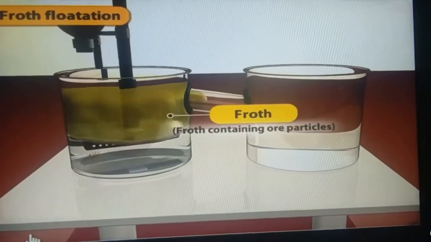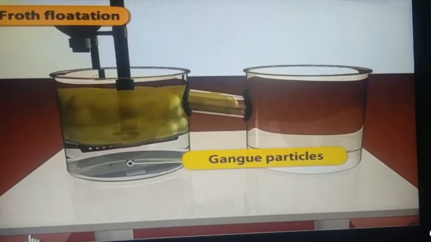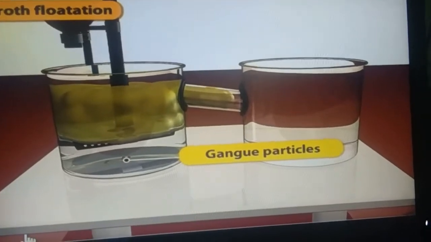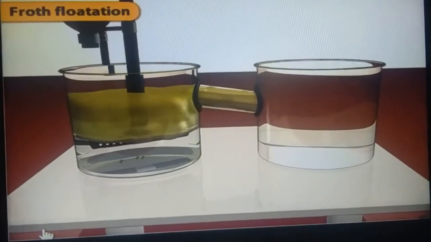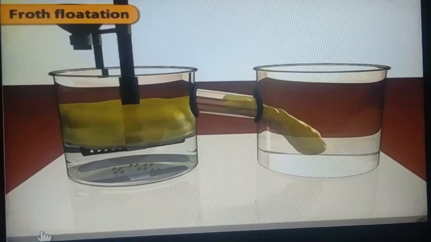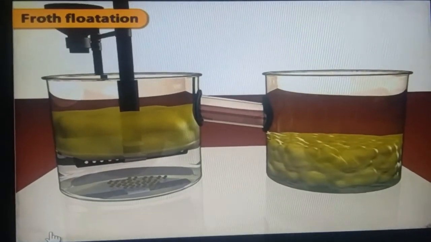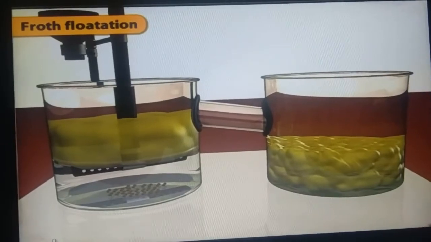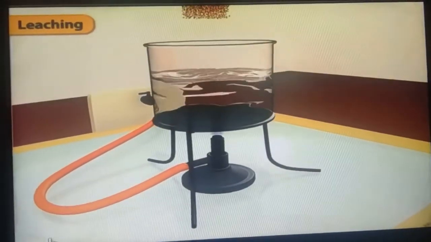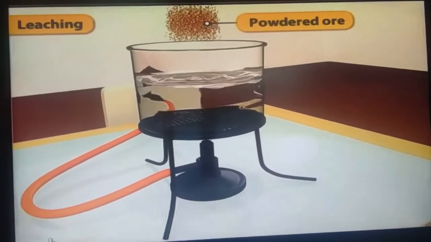After some time we watch that the froth contains the lighter particles and moves upward, the gangue settles down, and the lighter particles are the ore of the metal.